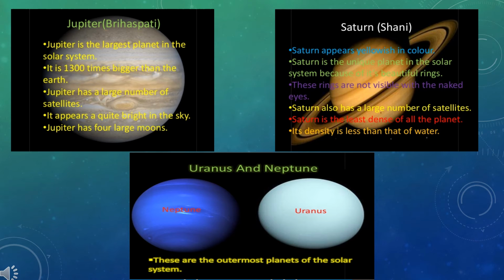Uranus is the 7th planet in order of distance from the Sun and the third largest planet in the solar system. So far, 26 satellites or moons have been discovered around it. Neptune is the 8th planet in order of distance from the Sun. It has 13 satellites revolving around it.